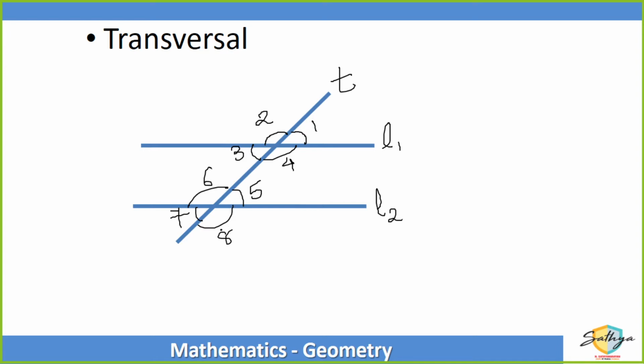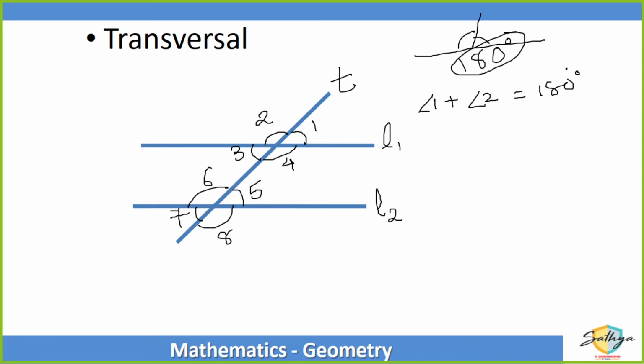Now, there are many interesting properties between these angles which are formed. So, a straight line forms two angles, and the sum of these two angles is always equal to 180 degrees. So we can say angle 1 plus angle 2 gives me 180 degrees.